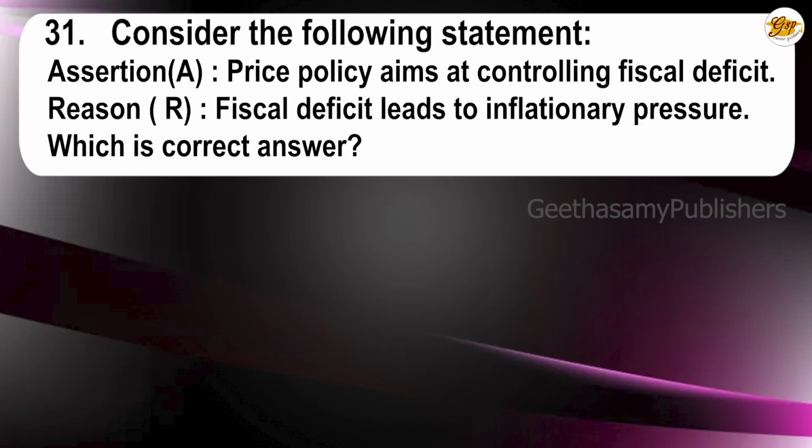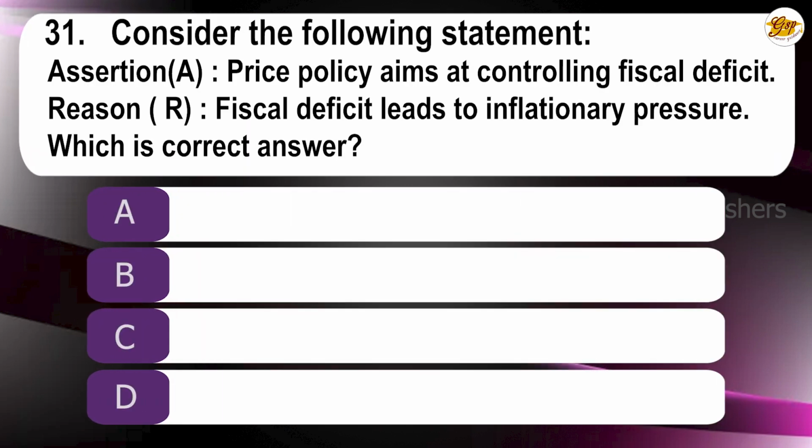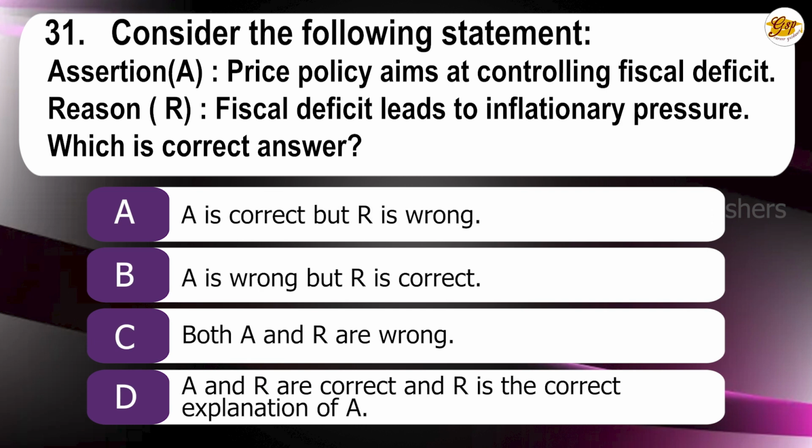31st question. Consider the following statements. Assertion: Administered price policy aims at controlling fiscal deficit. Reason: Fiscal deficit leads to inflationary pressure. Which is the correct answer? A. A is correct, but R is wrong. B. A is wrong, but R is correct. C. Both A and R are wrong. D. A and R are correct, and R is the correct explanation to A. The correct answer is D. A and R are correct, and R is the correct explanation to A.